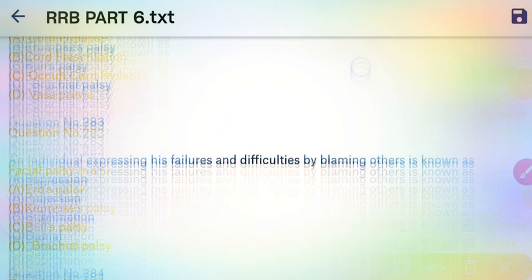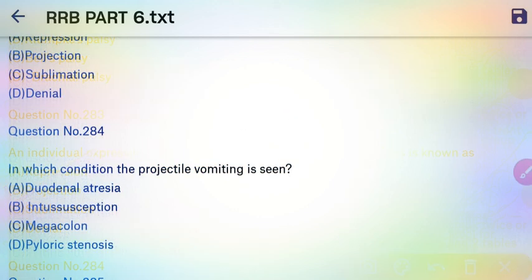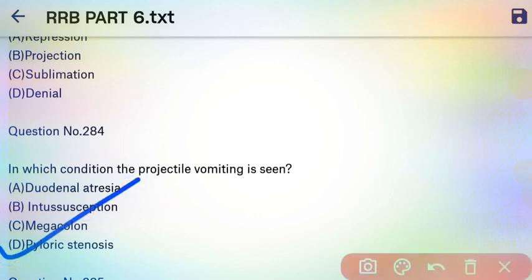Next question, an individual expressing his failure and difficulty by blaming others is known as, so it is known as projection. Okay, these are the types of defense mechanism. Next question, in which condition is projectile vomiting seen? Here the right answer is pyloric stenosis. The main clinical feature of pyloric stenosis is projectile vomiting.